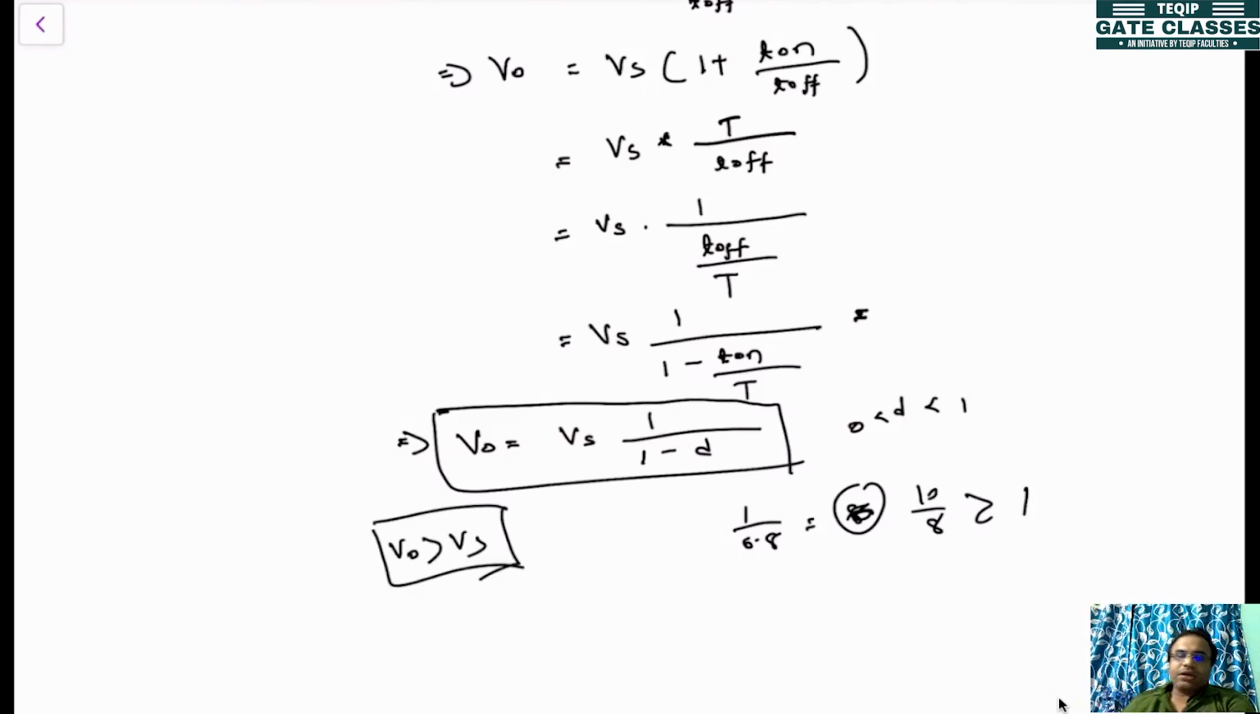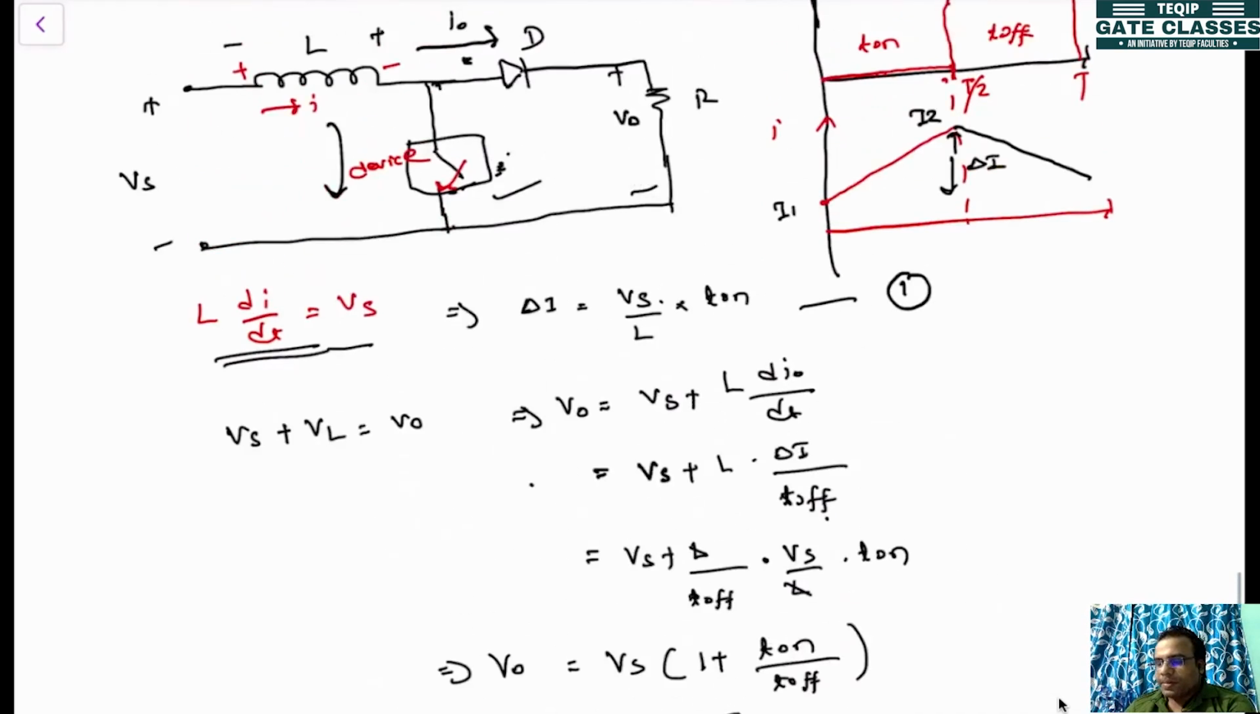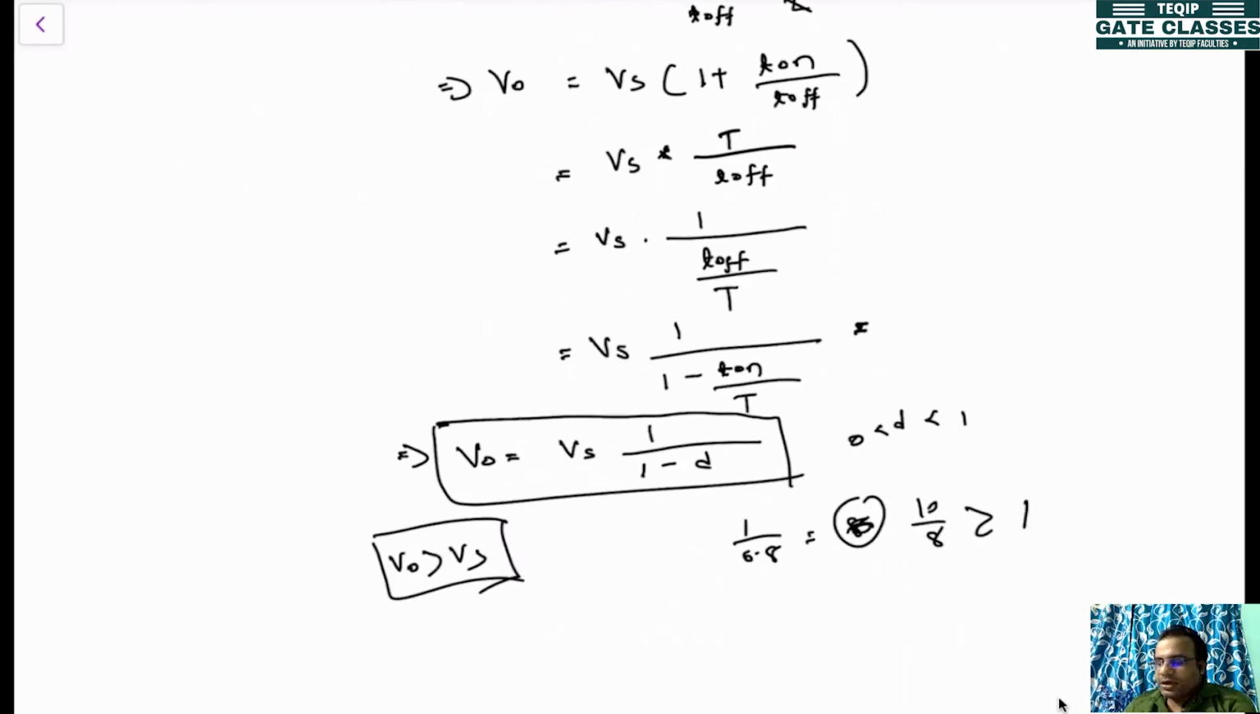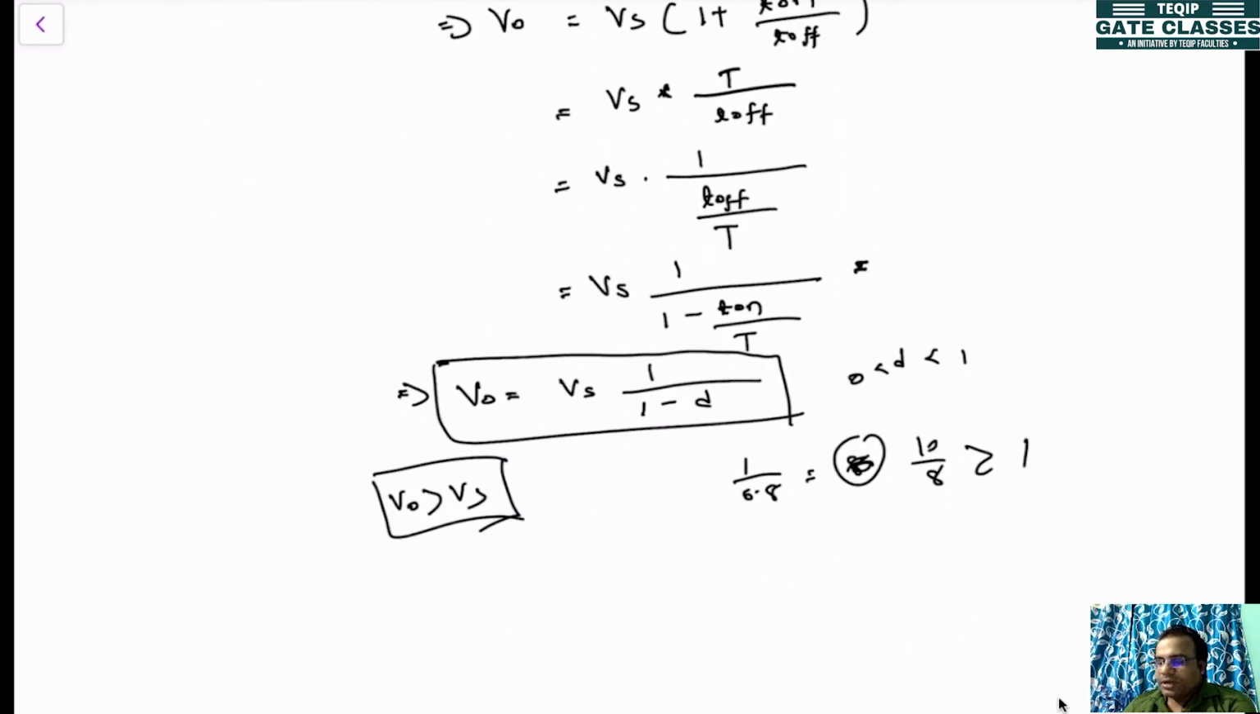Here we are not using any transformer or anything. We are just doing it with the help of an inductor. We have designed the circuit in such a way that you will be getting the output voltage more than the input voltage. So this is what is called a DC to DC converter in step-up mode.